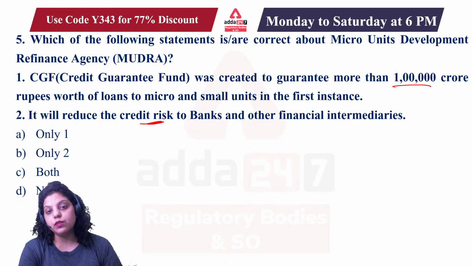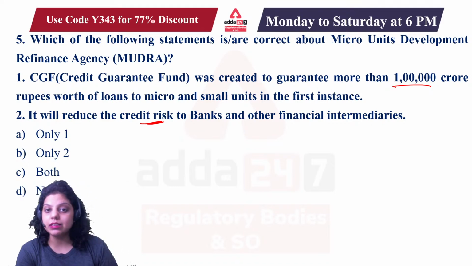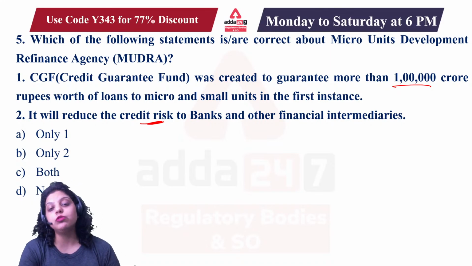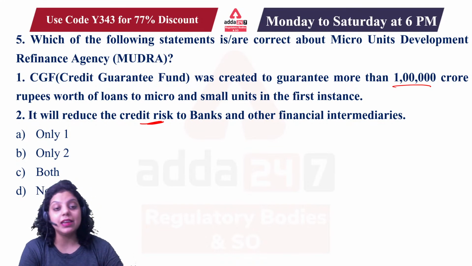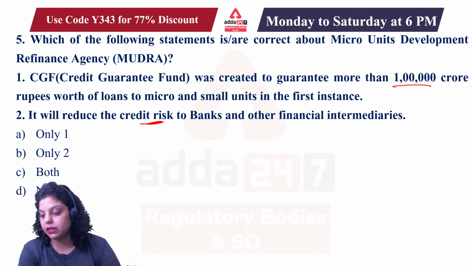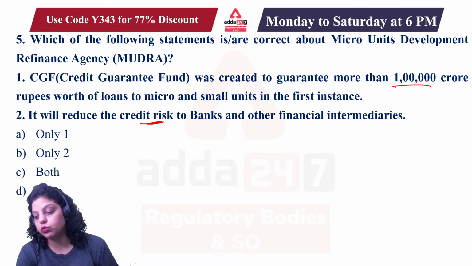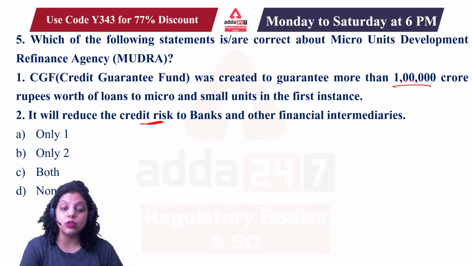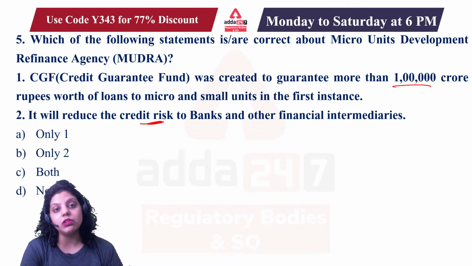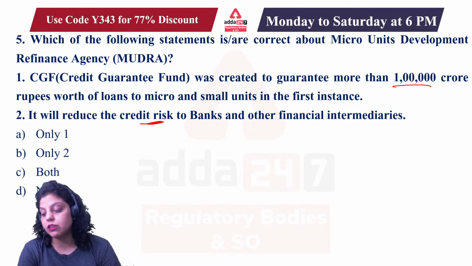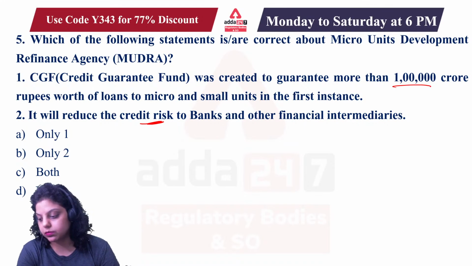So the credit guarantee fund was created to guarantee more than 1 lakh crore rupees worth of loans to micro small units in the first instance. And second is saying that it reduces the credit risk to the bank because it is giving the guarantee to the banks. That's why the credit risk will be reduced. Now, what is credit risk? Credit risk is also known as default risk. When the customer to whom the bank has given the loan is not returning the loan, that will be credit risk, or known as default risk.